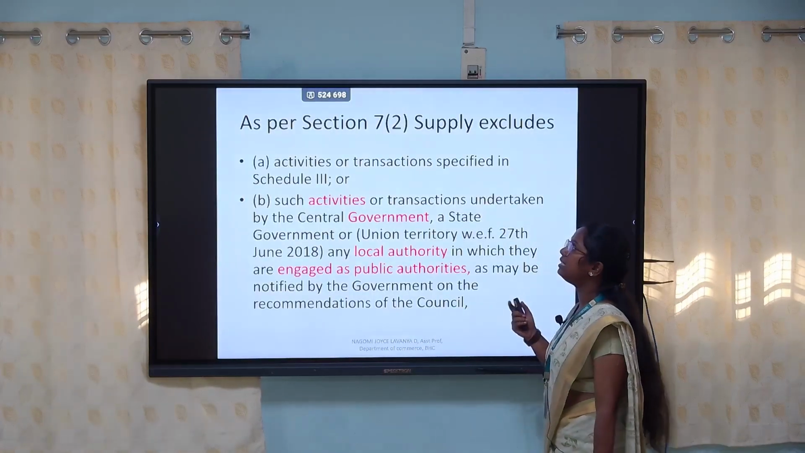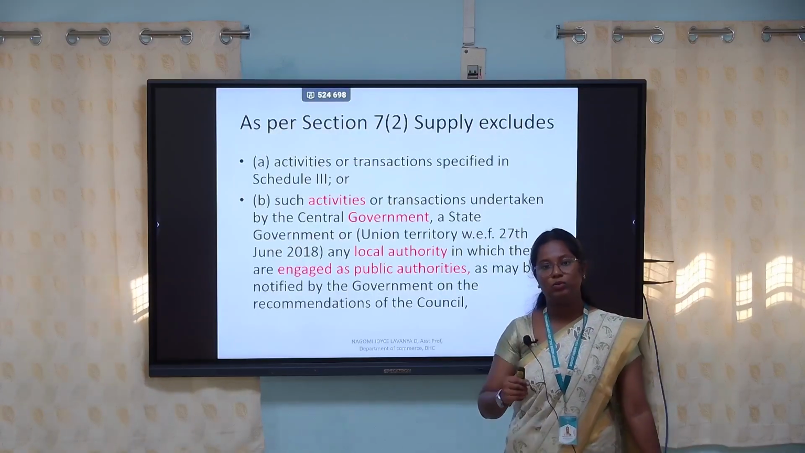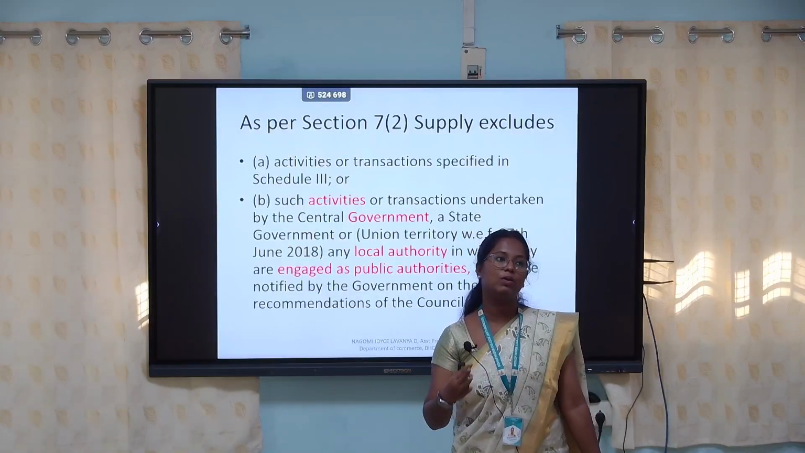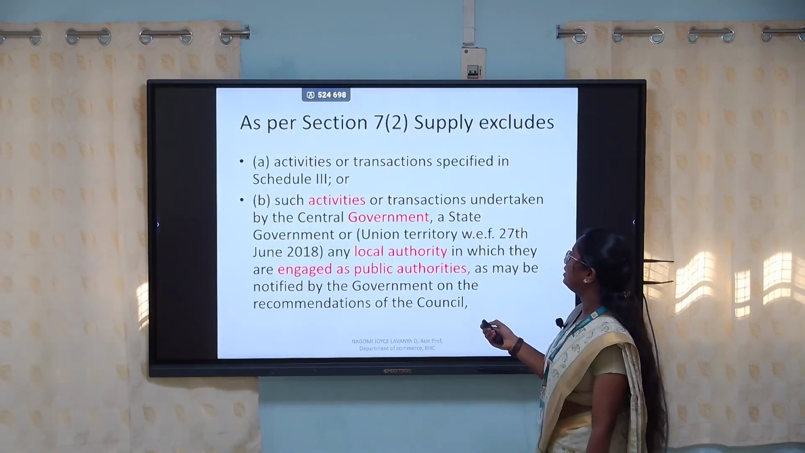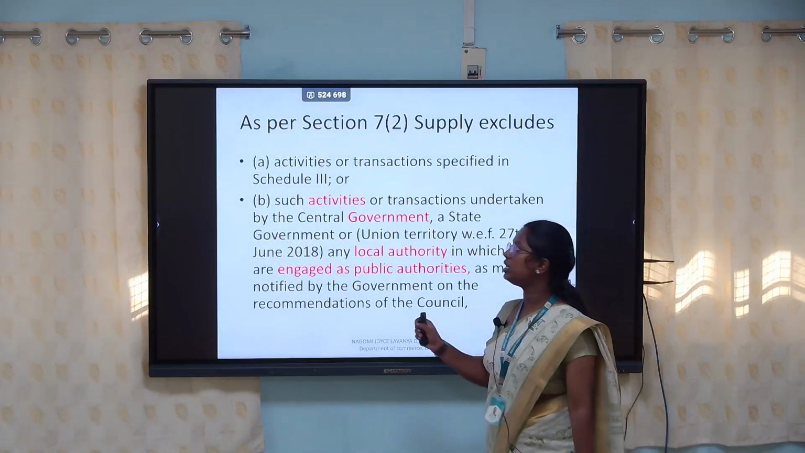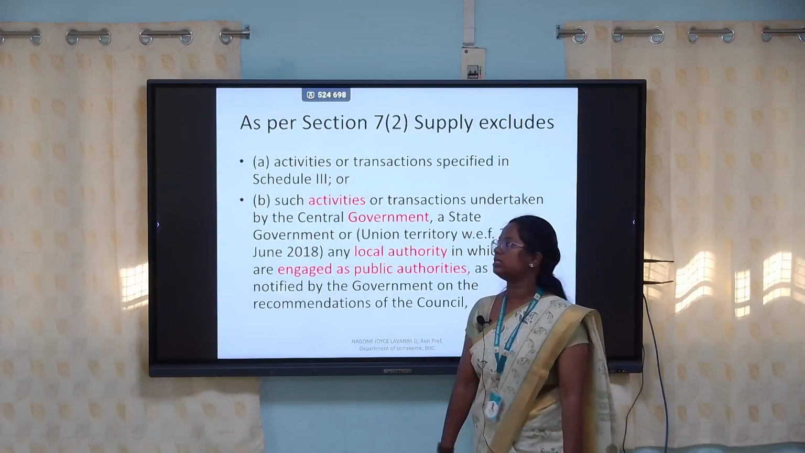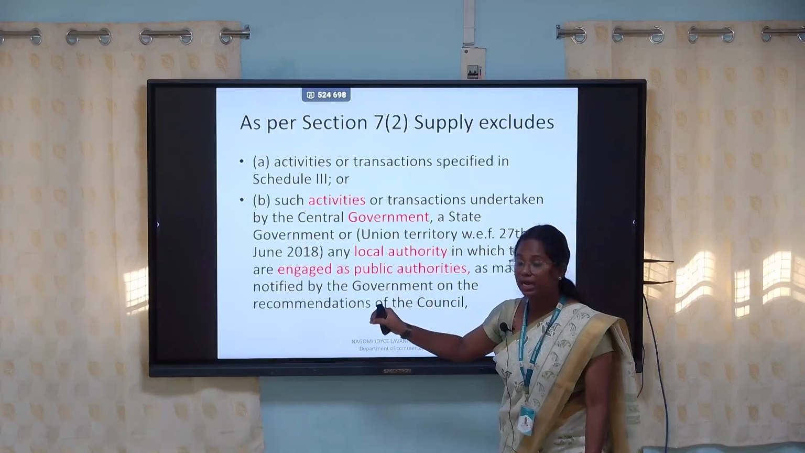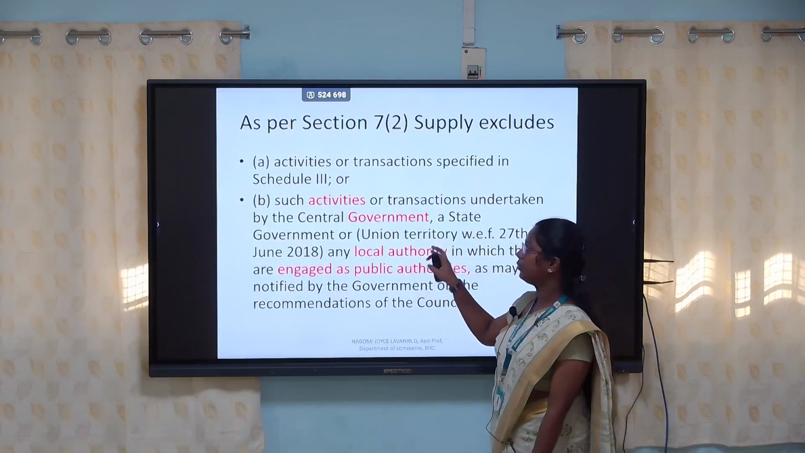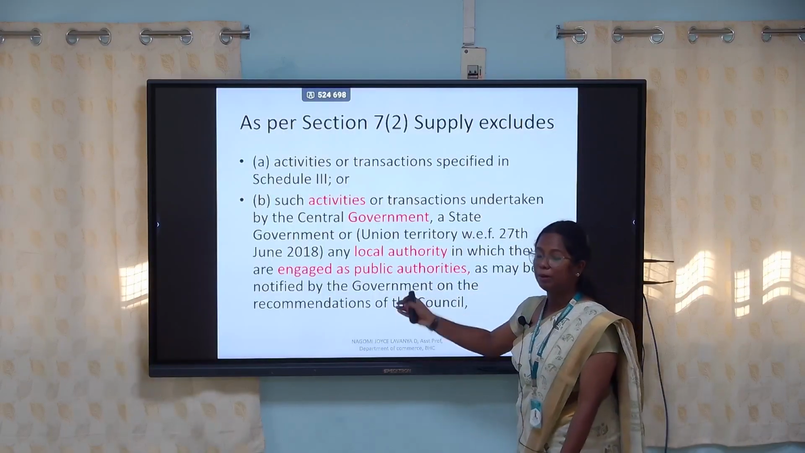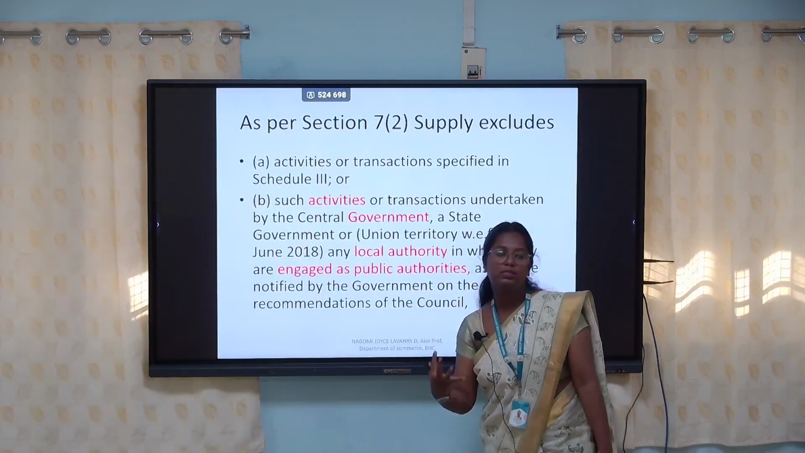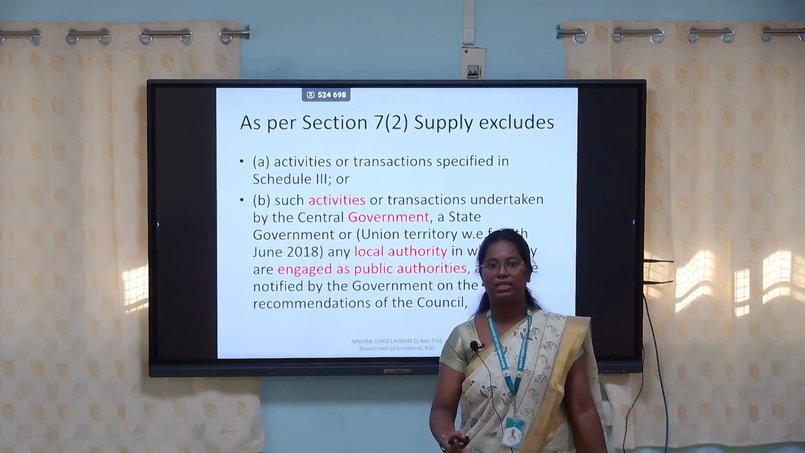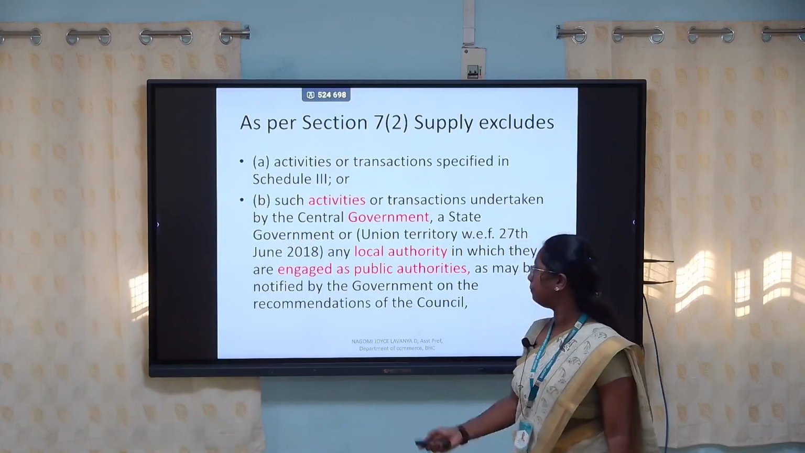Next, as per section 7 subsection 2, what is excluded? So far we have seen what is included in supply. Here we are going to see what is excluded from supply. First, the activities mentioned in Schedule 3, which will be discussed later. The activities specified here are those done by the central government, state government or union territories, local authorities or public authorities. When government servants are rendering services to the public, then it will not come under GST, it will not come under supply.